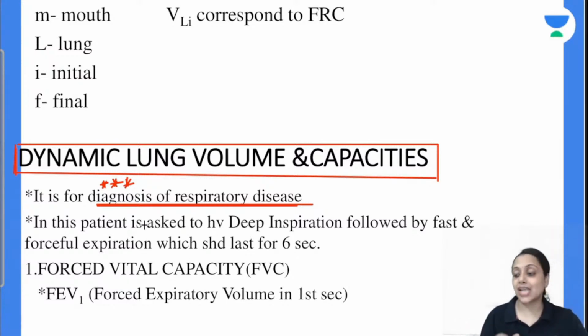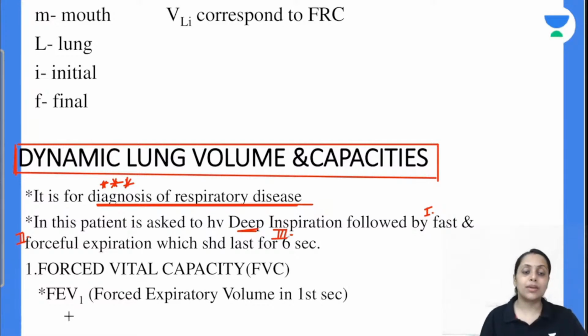In this, patient is asked to have a deep inspiration, and now he has to start the expiration, but expiration should be, first point, it should be fast, it should be forceful, and it should last for 6 seconds. कैसा होना चाहिए एक्सपिरेशन? Expiration should be fast, forceful, and it should last for 6 seconds. All three points are important for measuring this forced vital capacity.